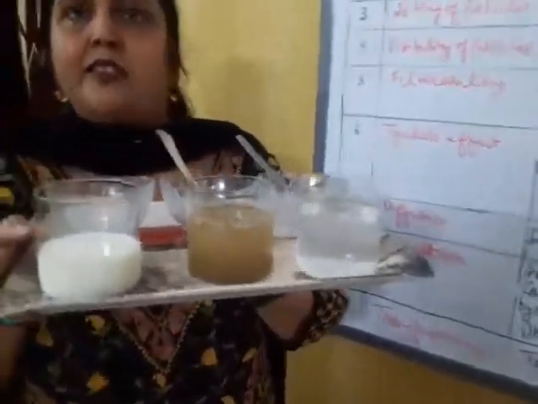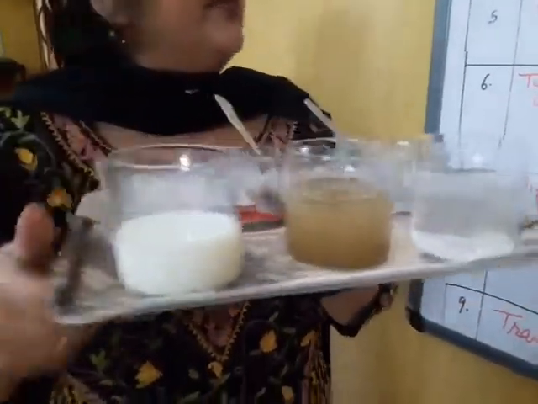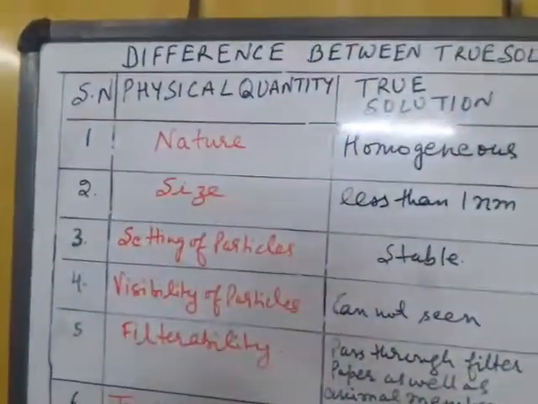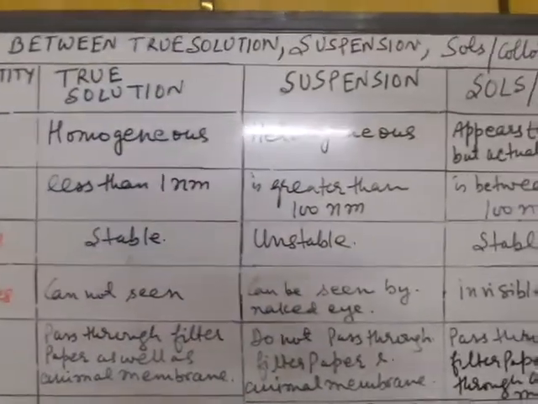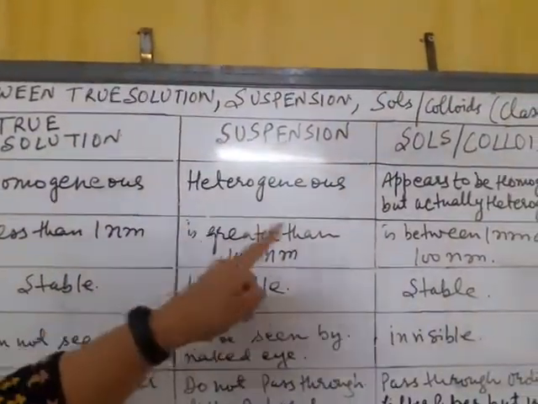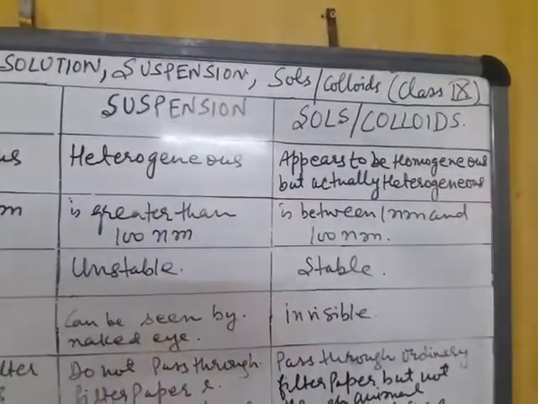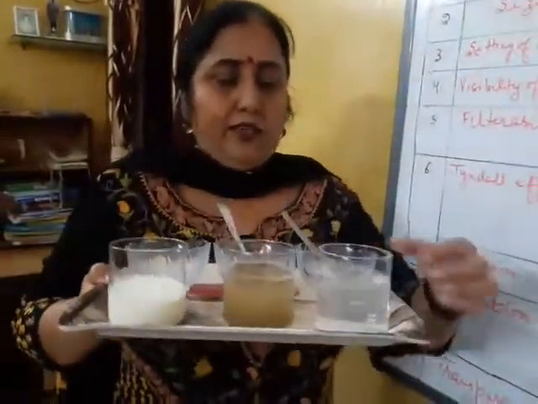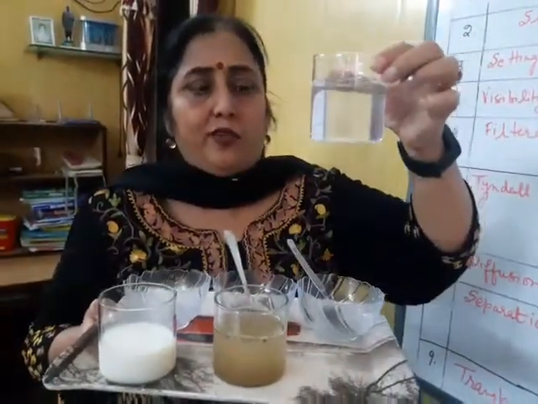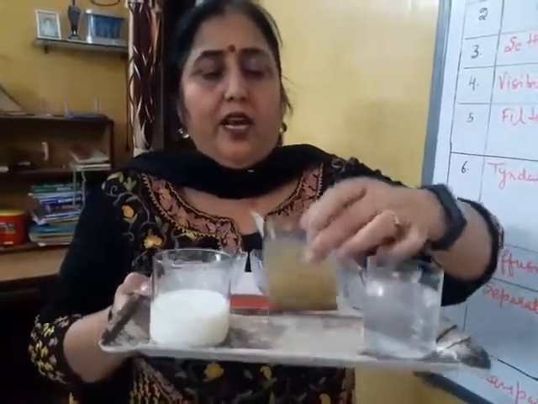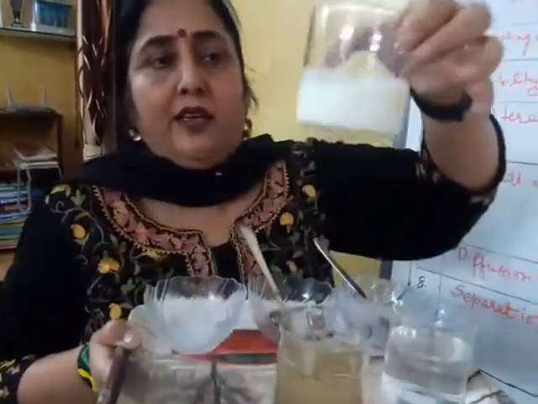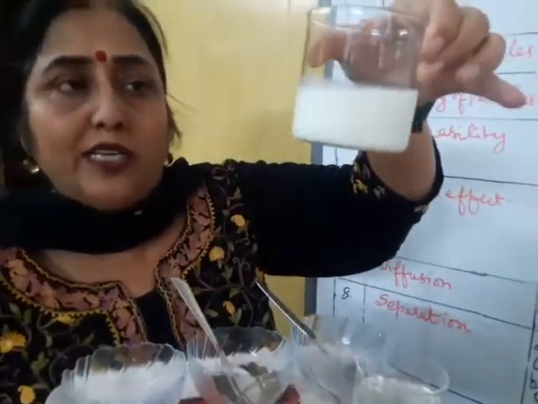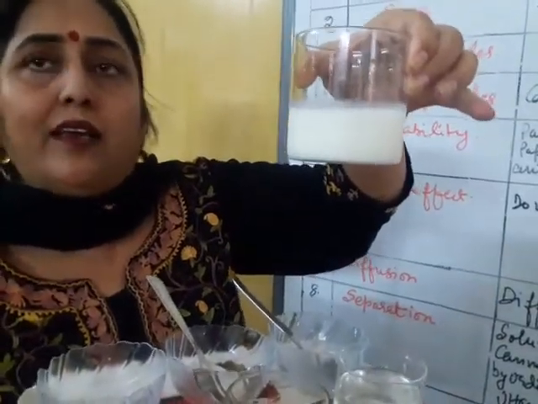Now look at all these three solutions. Nature of solutions: true solutions are homogeneous, suspensions are heterogeneous, and colloids appear to be homogeneous but actually they are heterogeneous. Look here, this is a homogeneous mixture of salt and water. This is a heterogeneous mixture of soil and water, and this appears to be homogeneous but actually it is heterogeneous.